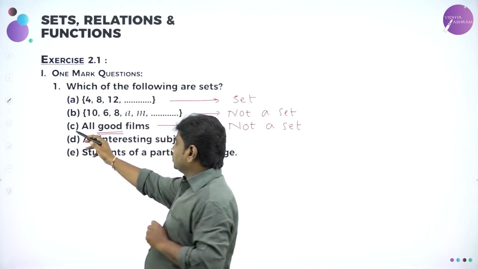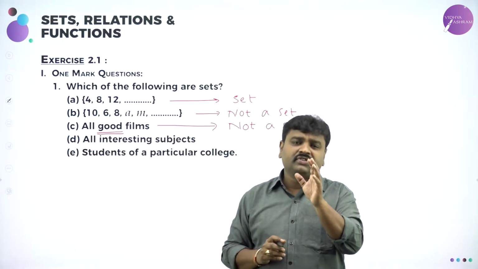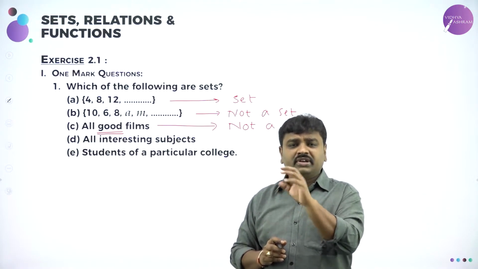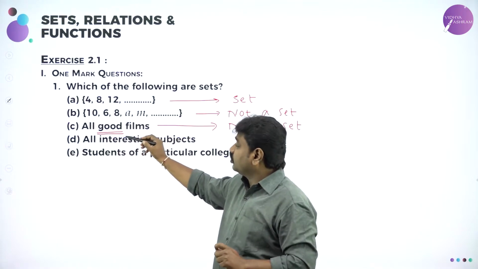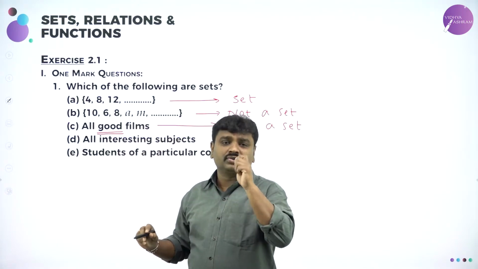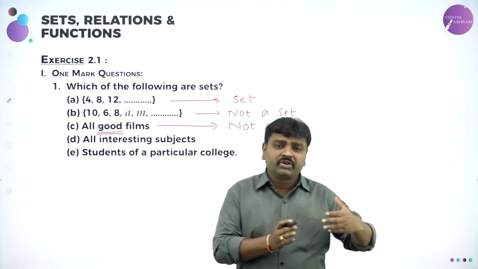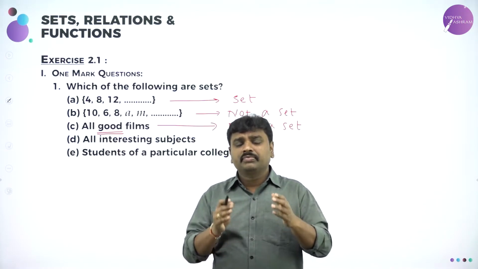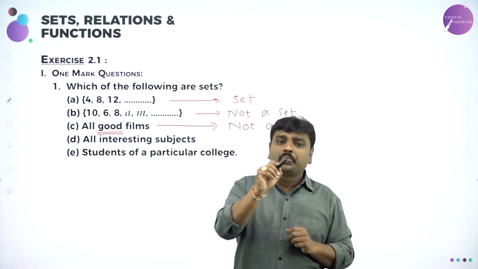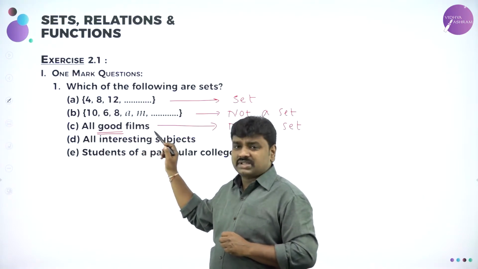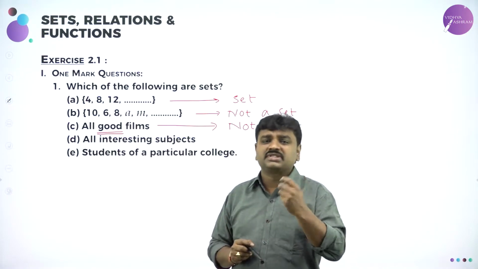Let me repeat question C. All good films, they told. If they tell set of collection of Hindi films, Kannada films, English films, you can write. But all good films, when they use good, beautiful, all those things, we cannot define them. For some people, some films may be good. For some people, some other films may be good. So we cannot club them. Opinions cannot be clubbed as a set. They are not well defined. For every person, the taste may not be the same.